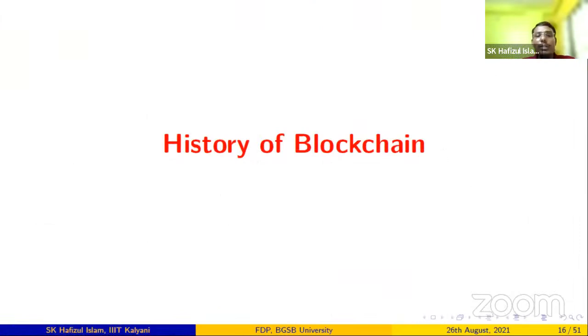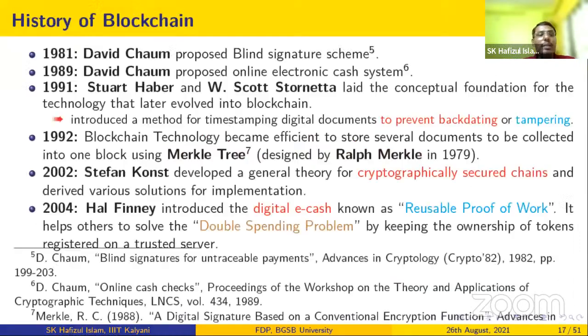So now we'll discuss a few things about the history of the blockchain, right? As we have seen, we moved from the online payment system to the peer-to-peer payment system, that is the blockchain technology. In 1981, David Chaum proposed the blind signature scheme. This is one of the cryptographic tools. And later, he invented an online ecosystem based upon the blind signature scheme.